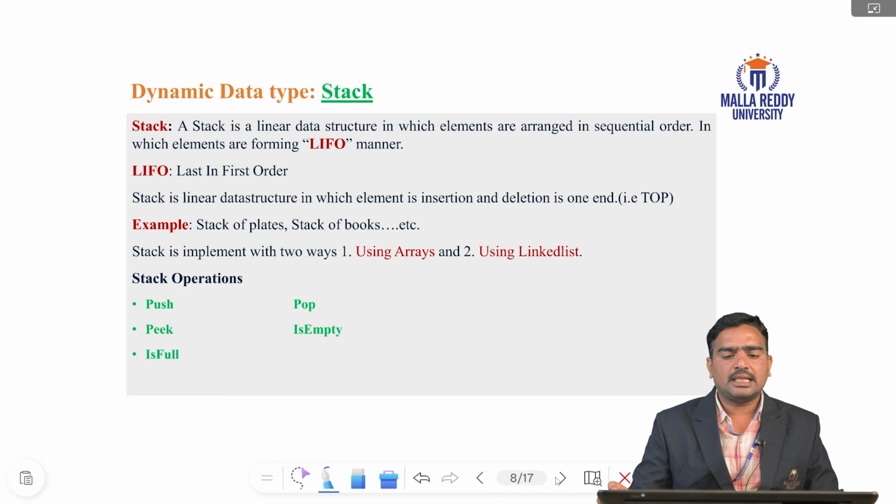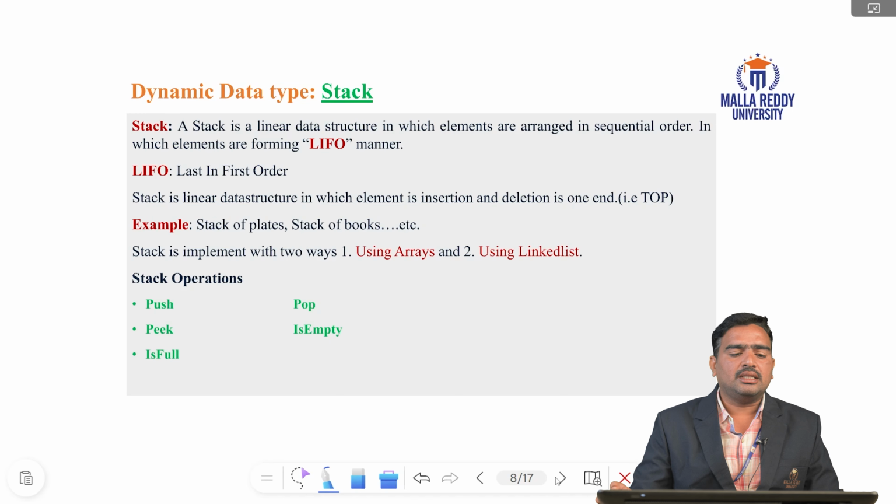In a stack, insertion and deletion happen at only one end. Real-time examples of a stack are a stack of plates, a stack of books, and a water bottle. A water bottle is also filled and emptied from only one end. That is called a stack. A stack is implemented in two ways, using arrays and using linked lists.